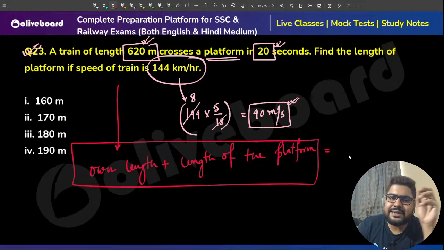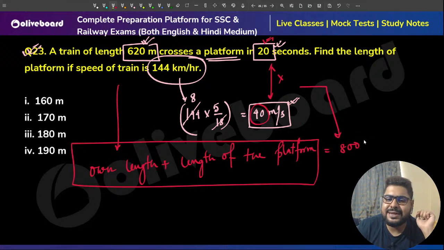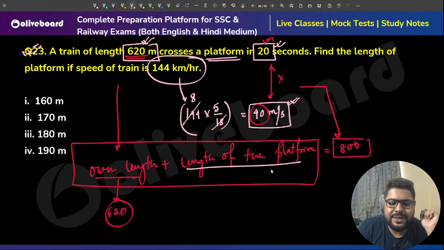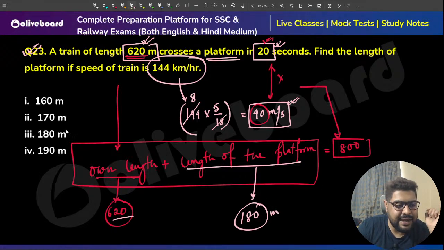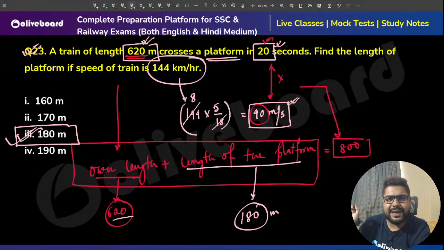And how much distance is it covering in 20 seconds, sir? 40 into 20, that is 800 meters, because speed into time is distance. Out of that, its own length is given as 620. So can anyone tell me what is the length of the platform? 800 minus 620, that is 180 meters. That is your answer, option number 3. Very, very simple only.